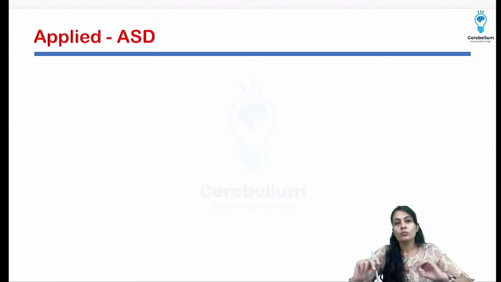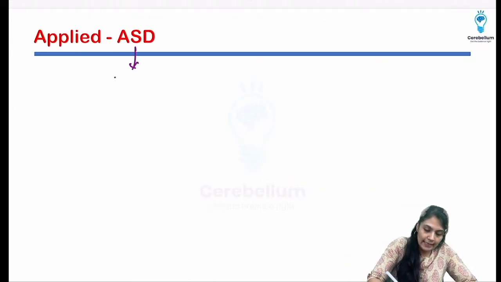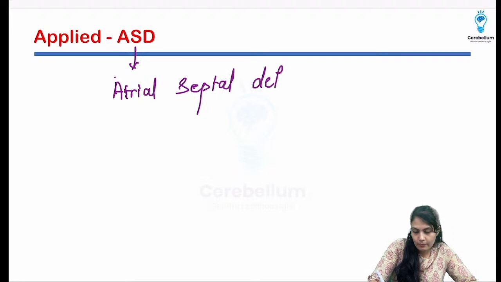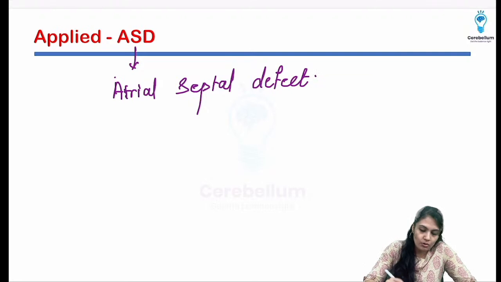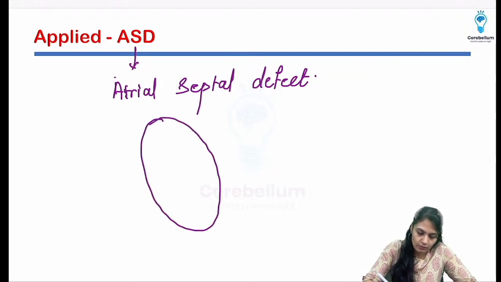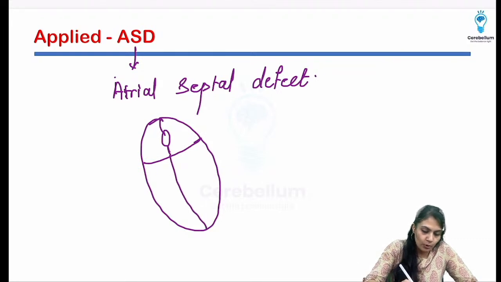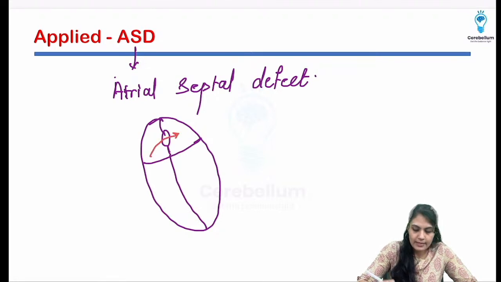Okay, coming to the ASD, what is ASD? Atrial septal defect, isn't it? Atrial septal defect, we have already discussed that if there is an opening between the atria, most commonly it is the foramen ovale, or some mutational defect can produce the atrial septal defect.